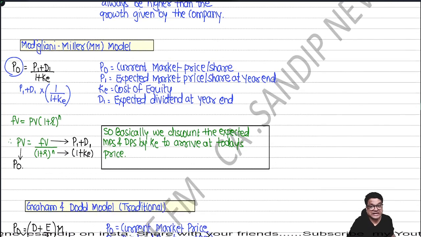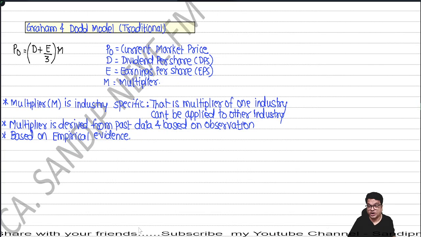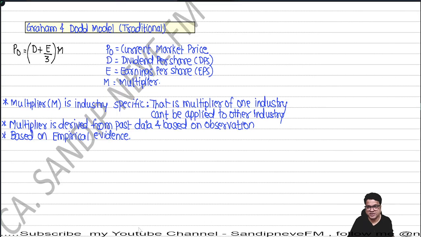Let's talk about it. It's very easy, guys. Very easy. Graham and Dodd model. He goes like this. P0 is equal to what? D plus E upon 3 into M. P0, current market price. D is DPS, E is EPS.